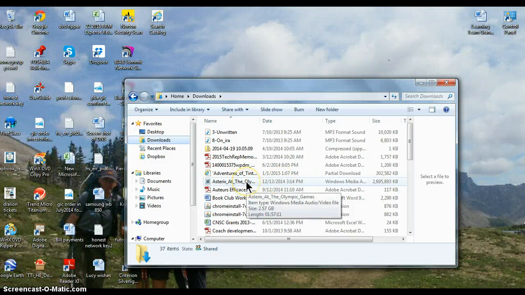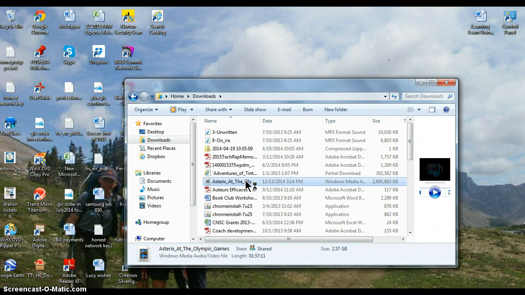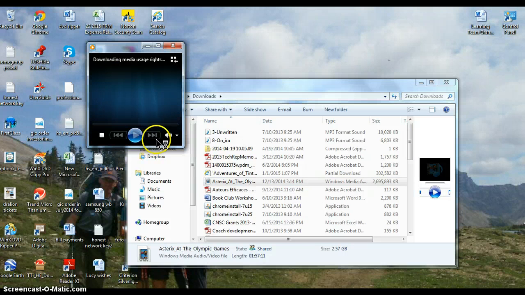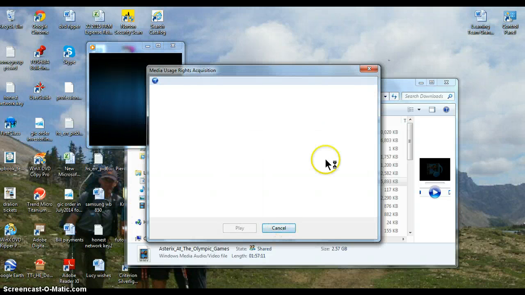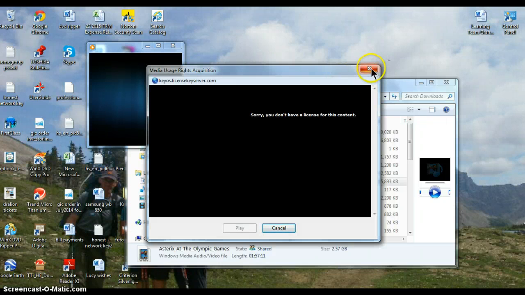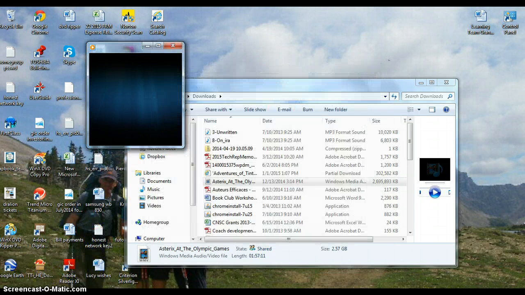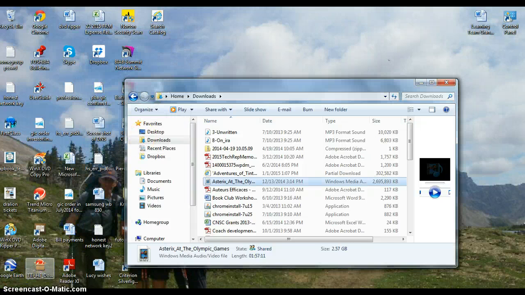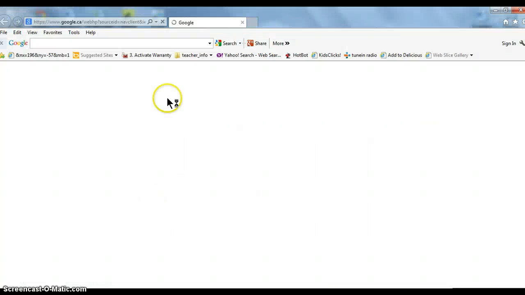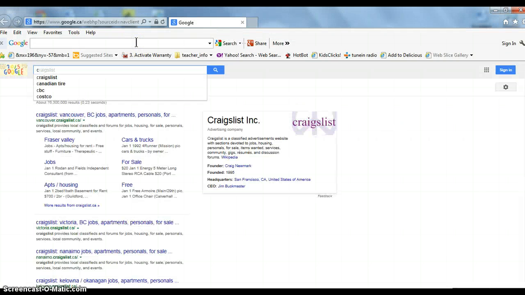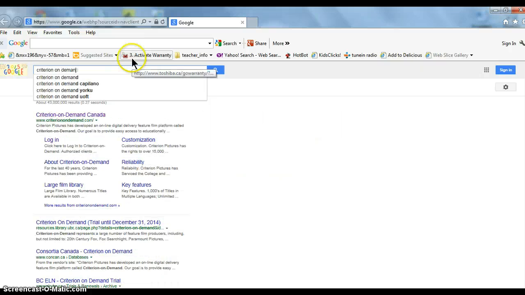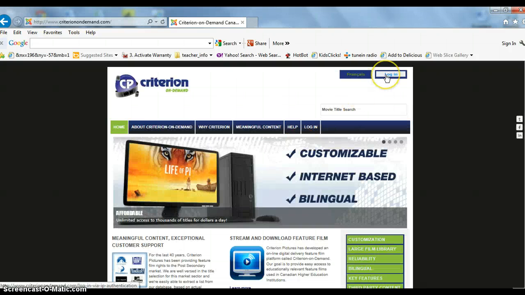If you click on this, it's not going to just open up. It's going to tell you that you haven't got the key and that it's not going to work. So to show the movie, you actually have to go back onto the website again. We'll go back to the internet and open up Criterion On Demand again, especially if it's longer than 48 hours. We're going to have to log in again because I'm at home. And the other thing you want to do then is open up the Silverlight player.